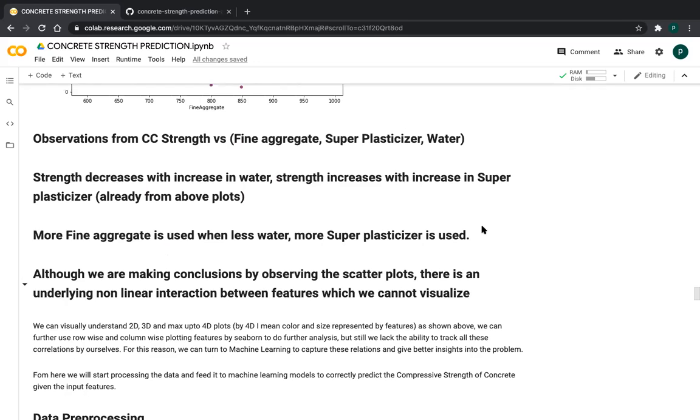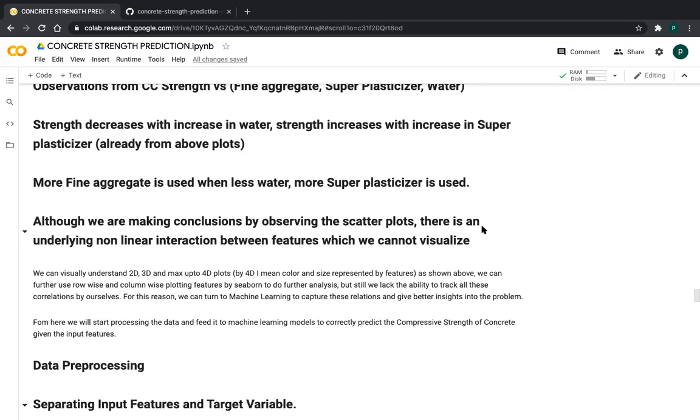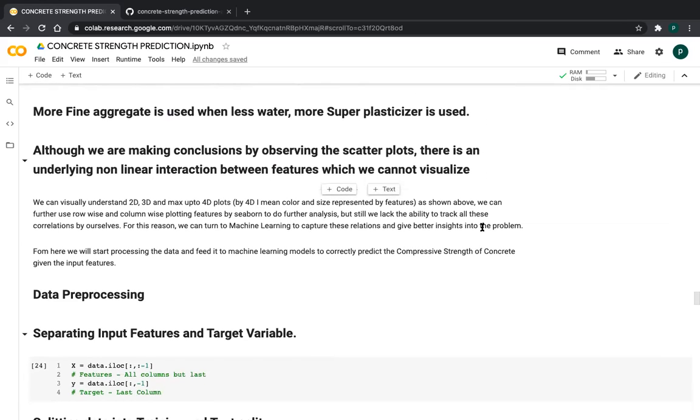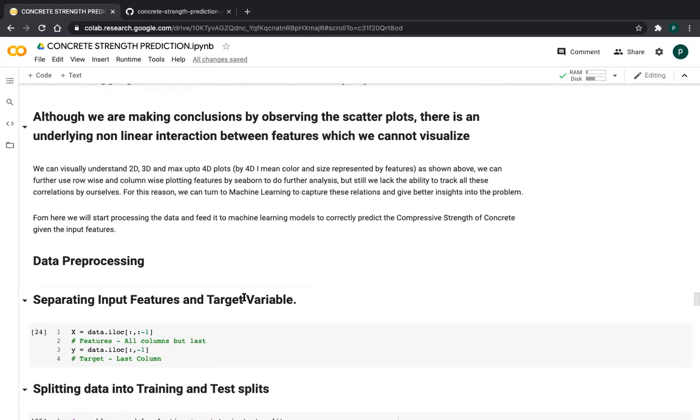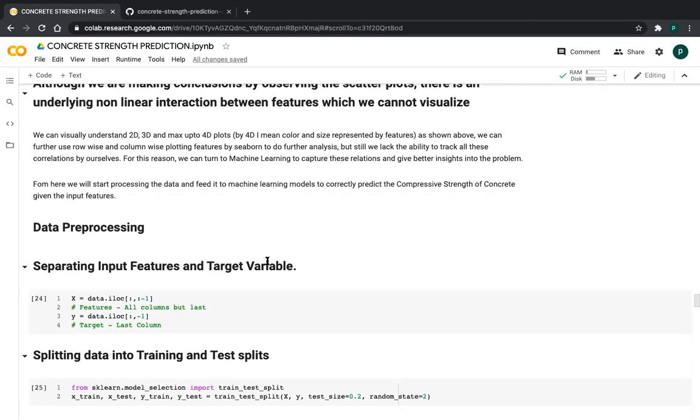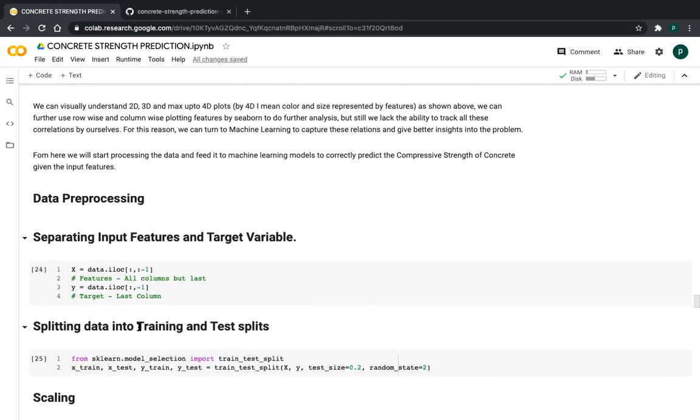My next step is building the model, friends. For that, I have to process the data before giving it to my model. So the next step is data processing. First, I am separating the dependent and independent features. Input features are the independent features, and the target variable is the dependent feature. Only the last variable is our dependent variable, so I give it to the y variable, and the remaining are the x variables, friends.